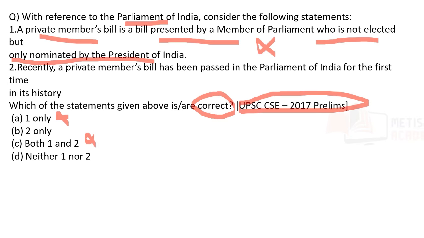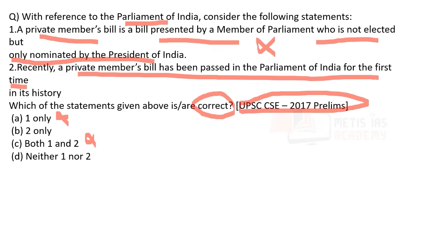Now, second one. Recently, a private member's bill has been passed in the Parliament of India. Is this correct? No, this is also not correct. Why? Because the private member's bill was last passed in the Indian Parliament in the year 1970 and not in recent times. Okay, so in total, how many private members' bills have been passed? 14 private members' bills have been passed.